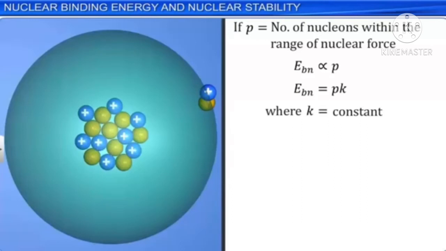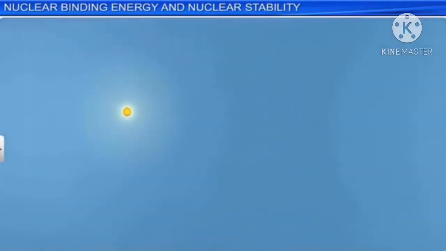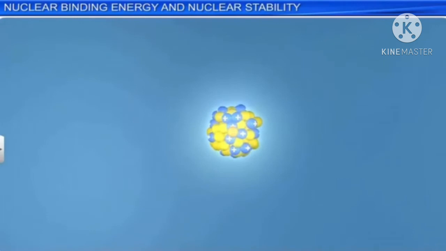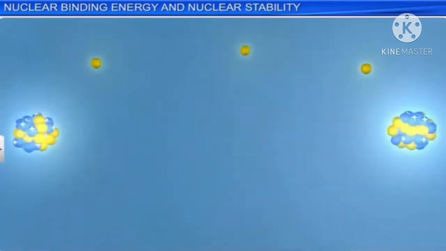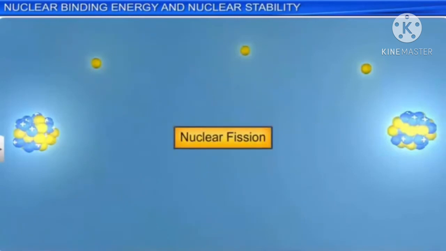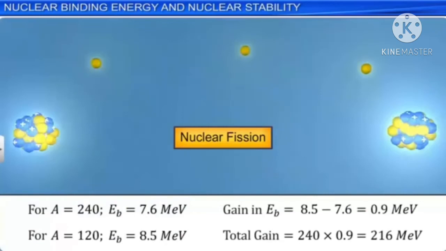A very heavy nucleus, say A is equal to 240, has lower binding energy per nucleon compared to that of a nucleus with A is equal to 120. Thus, if a nucleus with A equal to 240 breaks into two nuclei with A equal to 120 in a process called nuclear fission, the nuclei get more tightly bound and hence become more stable in the process. This shows that a large amount of energy would be released in this process. This is the reason for the high energy release in nuclear fission.